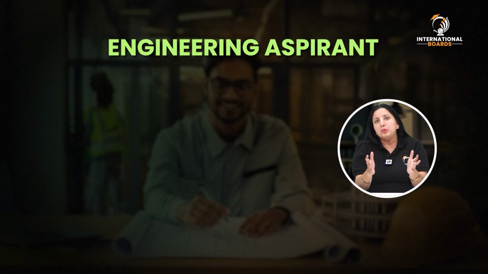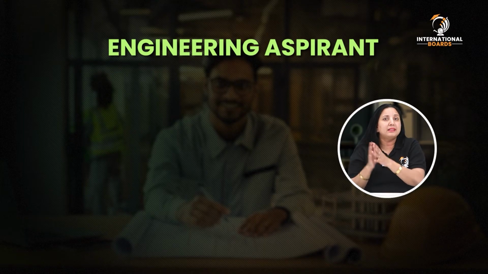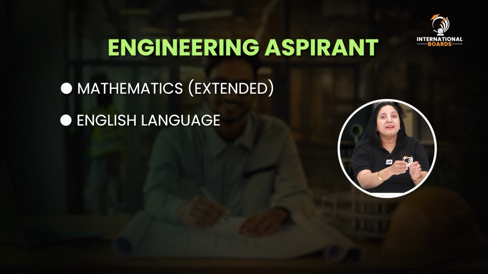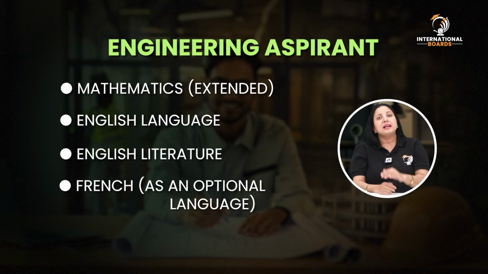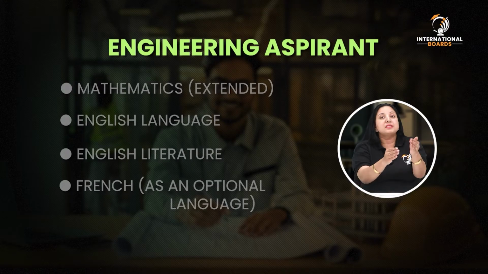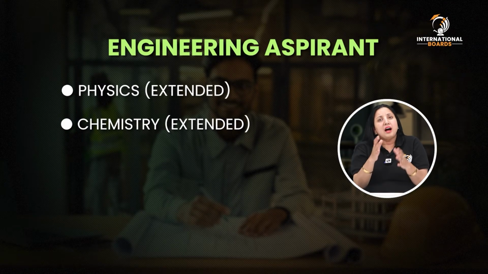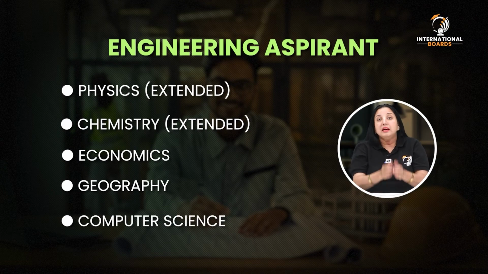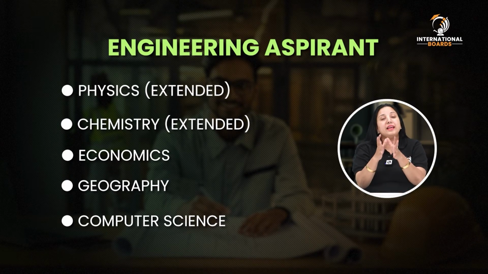Scenario 1 is the engineering aspirant. Suppose a student wants to pursue engineering after high school. Now the subject selection might look like this: mathematics, which should be extended. Then English language, English literature, French as an optional language. Then again physics and chemistry should be extended. After this, you can opt for economics, geography and computer science. Now this selection covers the main subjects needed for engineering while also providing a balanced education.